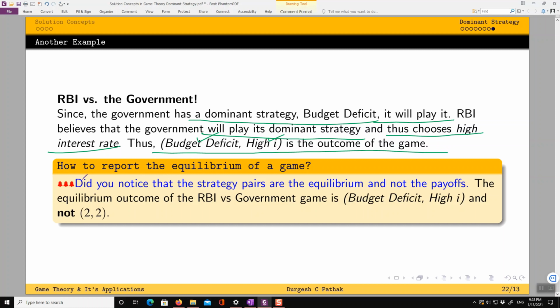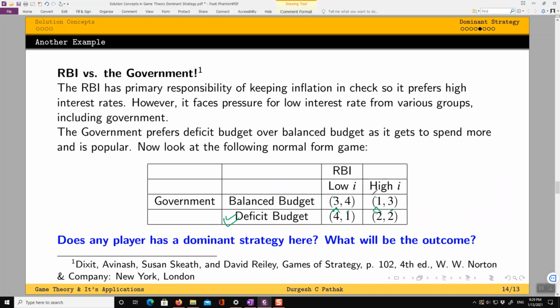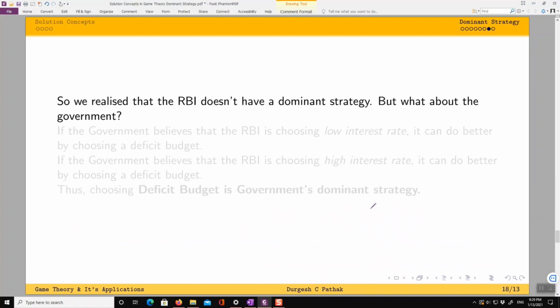And one very important thing you have to remember always, that's why I have put here red bells. How to report the equilibrium of a game? The strategy pairs are the equilibrium here, deficit budget and high interest rate, and not the payoffs. What was the corresponding payoff? The corresponding payoff was 2, 2. 2 comma 2 is not the outcome, right?